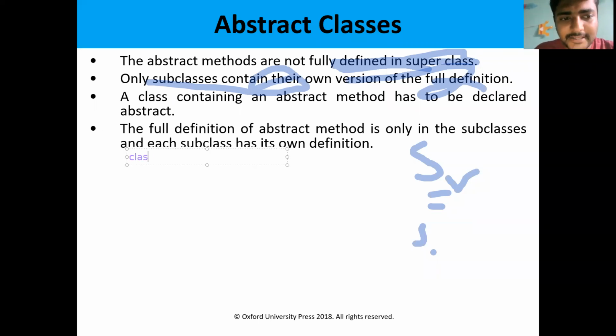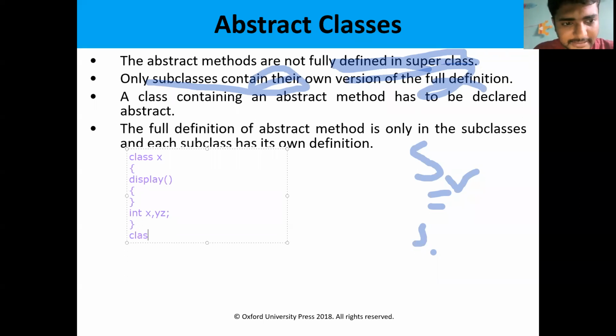I am going to create a class X with a method display. In this display method, I am not writing anything, so this is an empty method. Then I have some instance variables x, y, z. This is the class X.